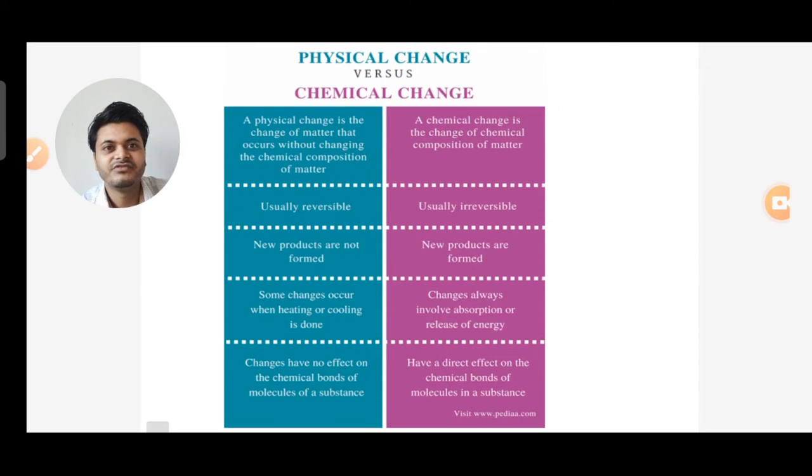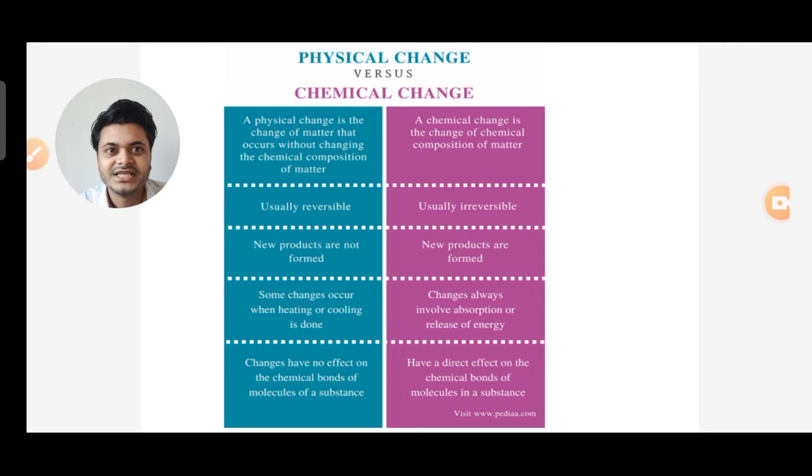Now let's see the differences between a physical change and a chemical change. A physical change is the change of matter that occurs without changing the chemical composition of matter.